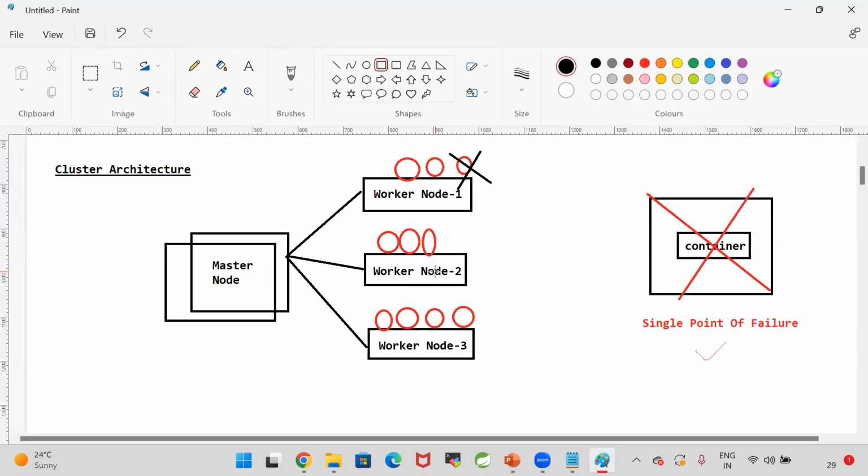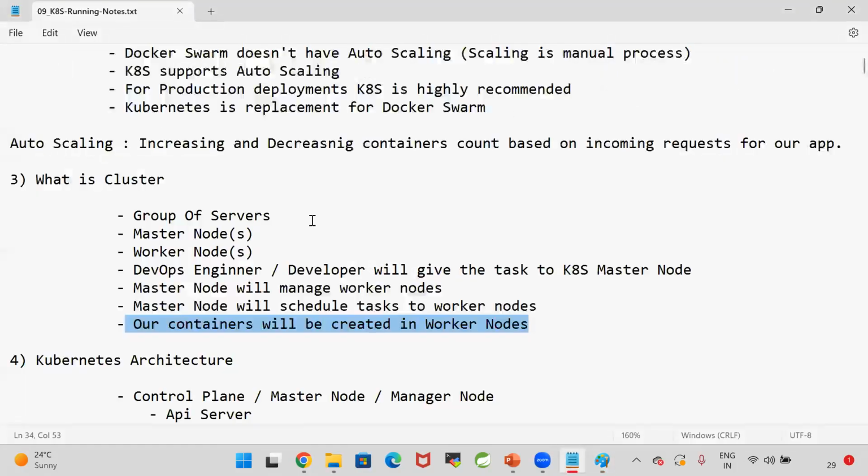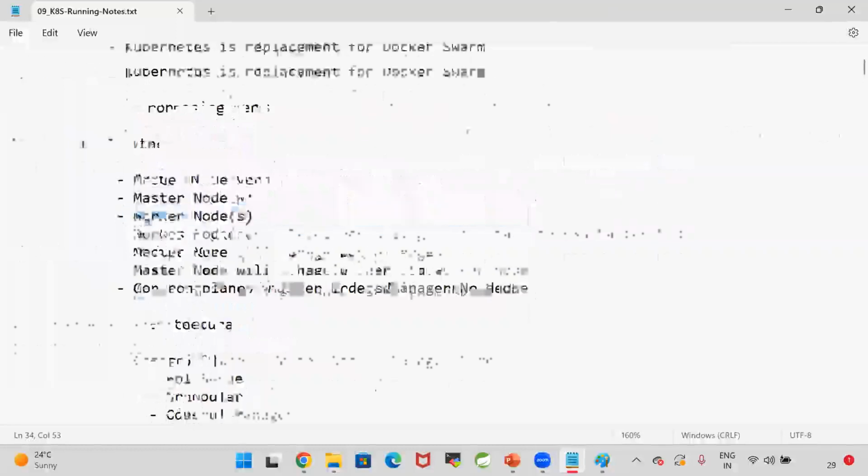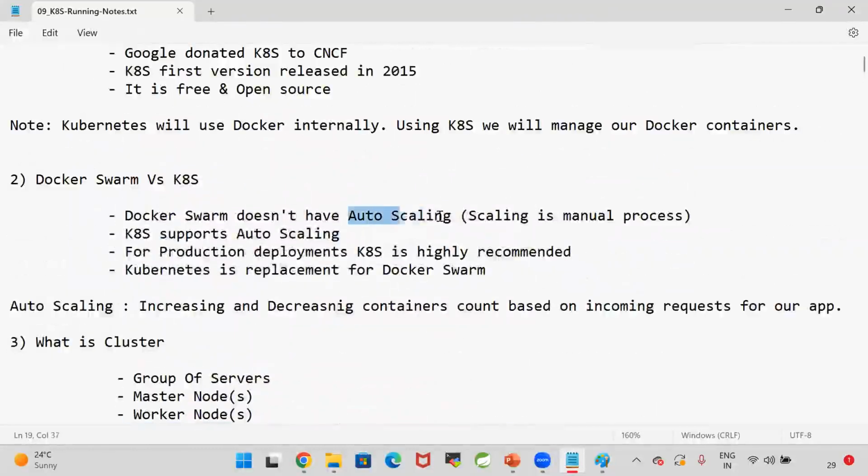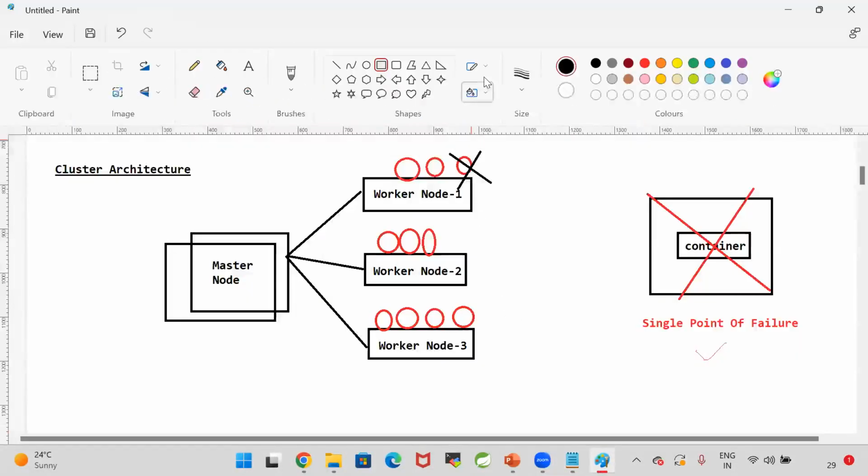Okay, guys, Docker Swarm is also an orchestration platform. But what is the problem in Docker Swarm? Docker Swarm does not have auto scaling. If more requests are coming, I need to create more containers. If fewer requests are coming, I need to decrease the containers. Increasing and decreasing the container count is a manual process in Docker Swarm.